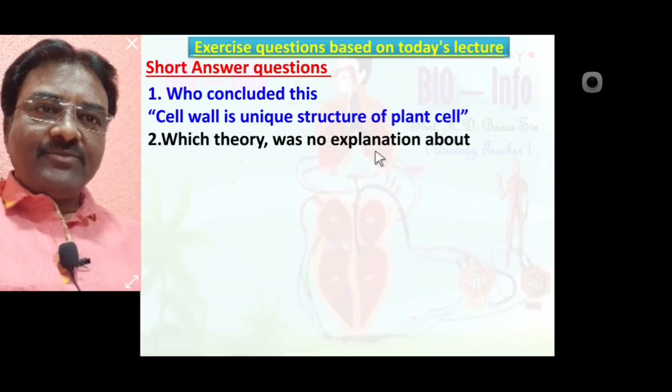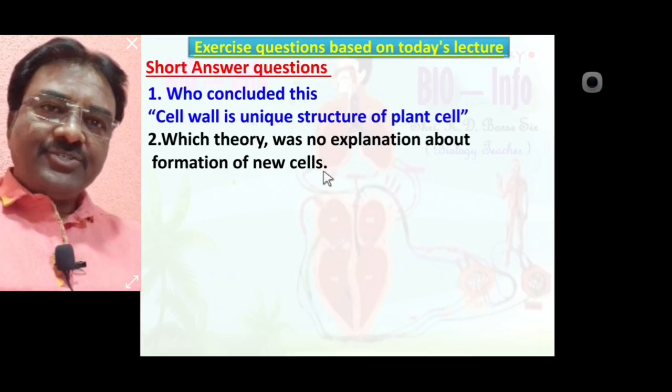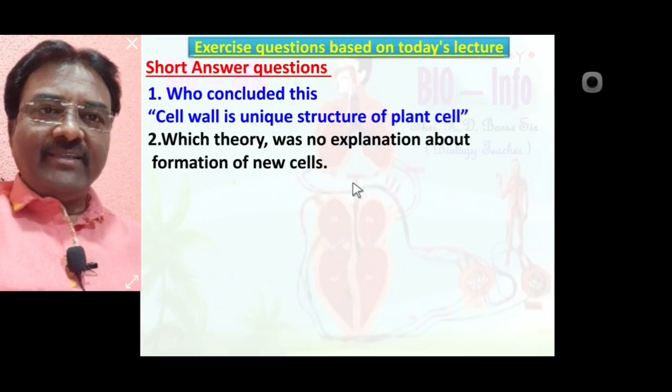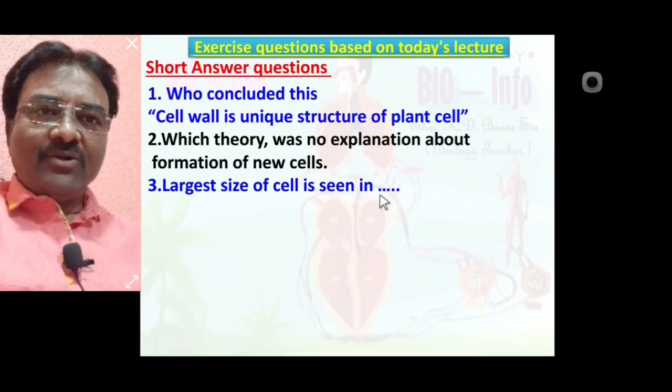Which theory was no explanation about formation of new cell? Yes, Schwann and Schleiden theory was no explanation about formation of new cell. Largest size of the cell is seen in? Yes, ostrich egg is a largest cell size.